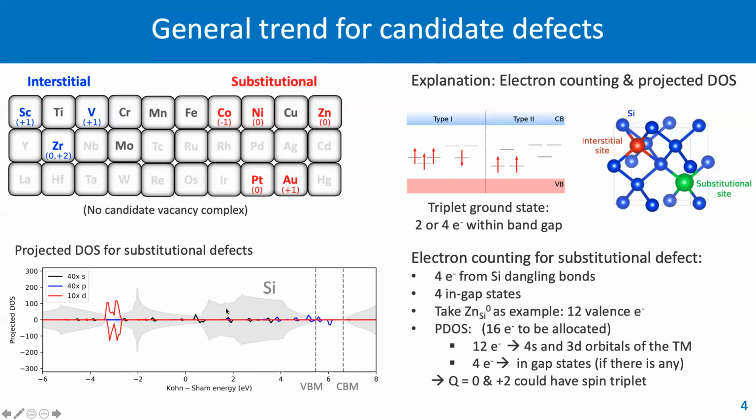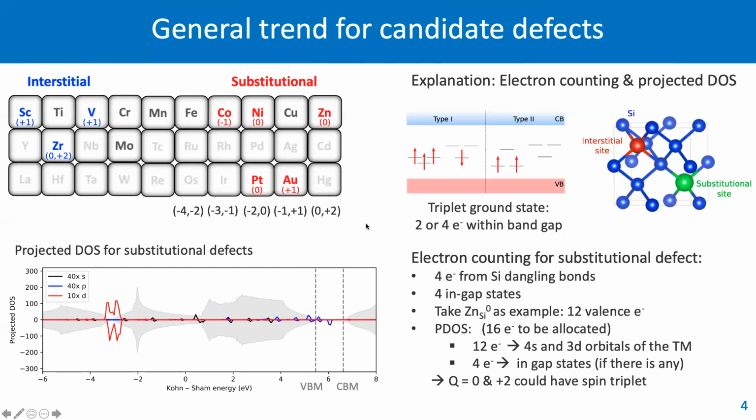And what we clearly see here is that the d orbital and s orbitals are below the valence band maximum. That means for those 16 electrons, 12 of them will go to fill those 4s and 3d orbitals of the transition metals. Then we have the remaining 4 electrons, and they can go to in-gap states. So in order to have 2 or 4 electrons within the bandgap, the zinc substitutional defect needs to have a charge state of 0 or +2.